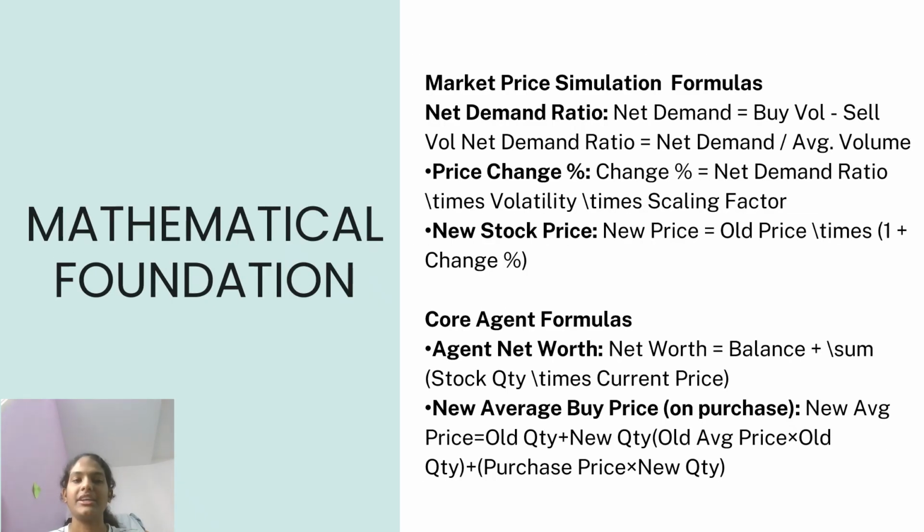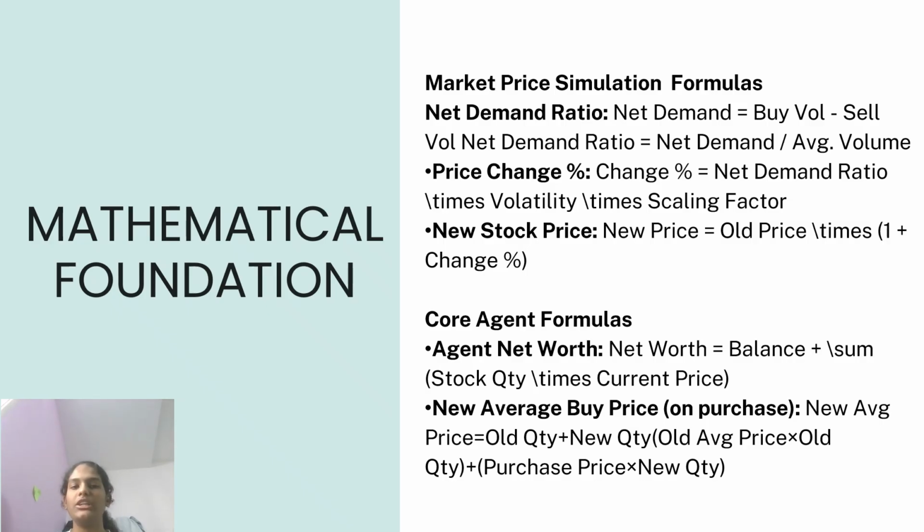Mathematical foundation. Behind all this simulation, there's a strong mathematical foundation that keeps the market realistic. We calculate net demand ratio, which represents how much buying pressure versus selling pressure there is in the system. It is given by the formula: net demand is equal to buy volume minus sell volume. Net demand ratio will be net demand divided by average volume.